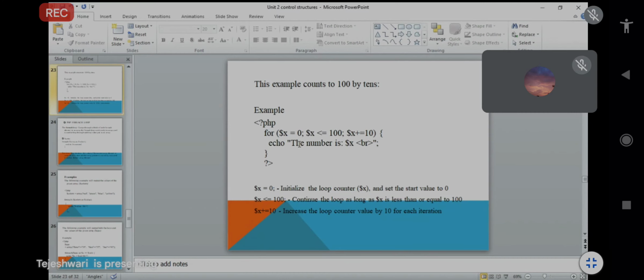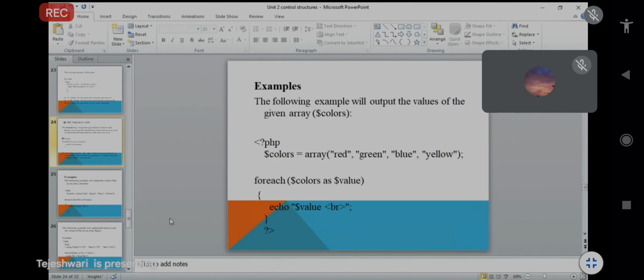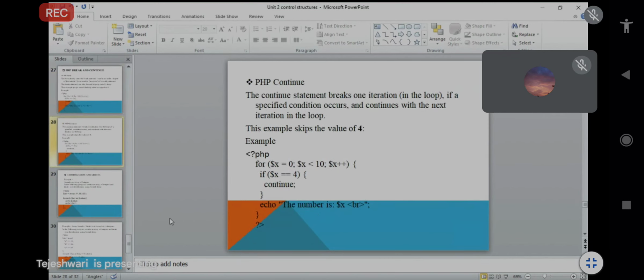The same continues as long as $x is less than or equal to 100, and your output will be like this: the number is 0, the number is 10, the number is 20, 30, 40. Incrementing by 10 each time up to 100. We will see this same example in code also on the server.